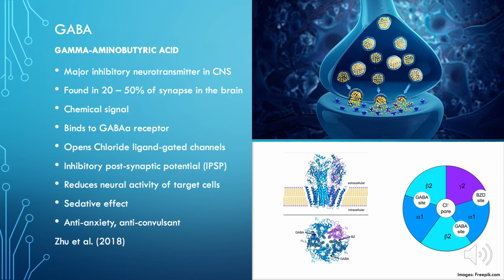Gamma-aminobutyric acid, or GABA for short, is the major inhibitory neurotransmitter in the central nervous system, and 20 to 50% of synapses in the brain release GABA, so it plays a really significant role in the central nervous system.